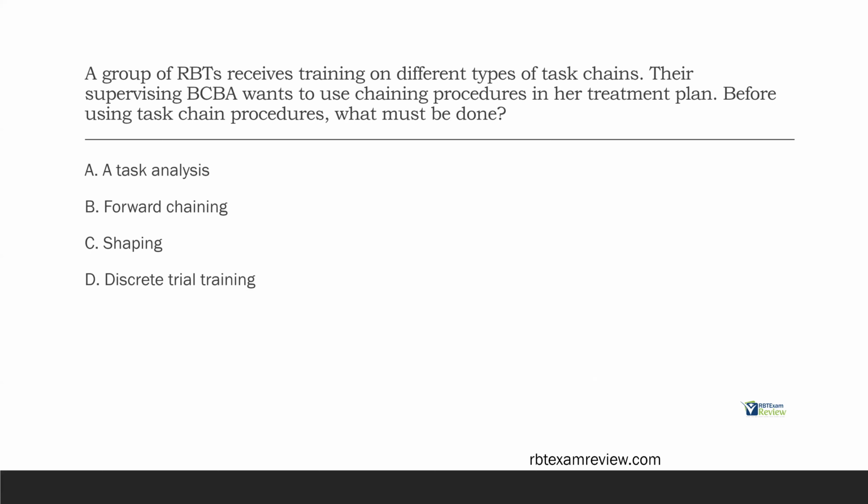Forward chaining is a type of task chaining. It's not what happens before the task chain procedure. Shaping can be done within the task chain, right? But it's not happening before. And discrete trial training can be done within the task chain, but it's not what we're doing before. We're talking about doing a task analysis to create this task chain so we can start to teach the task chain. Before using task chain procedures, what must be done? A task analysis.